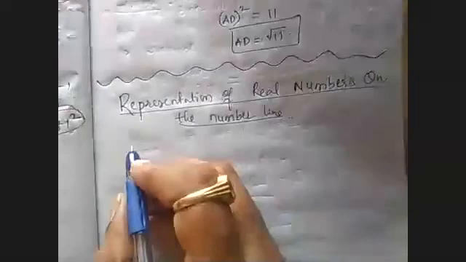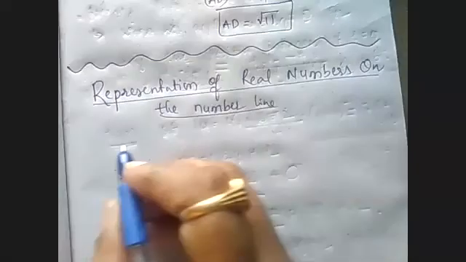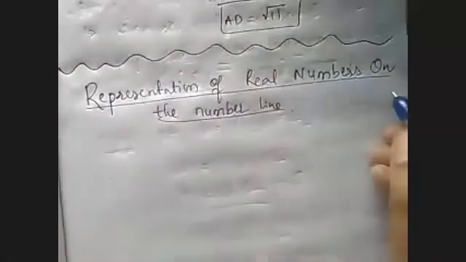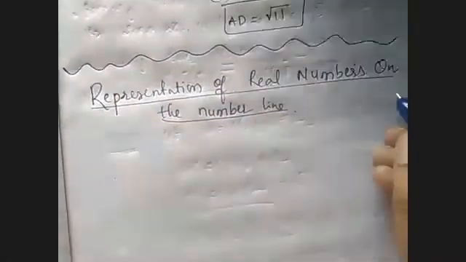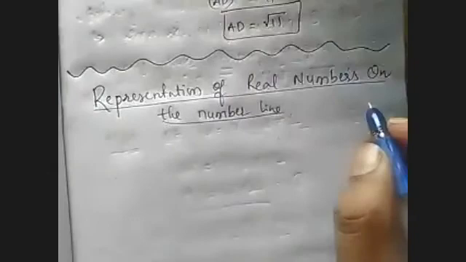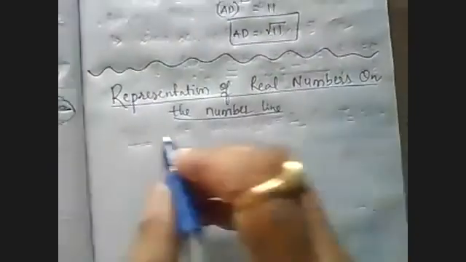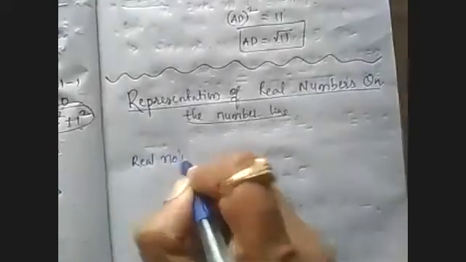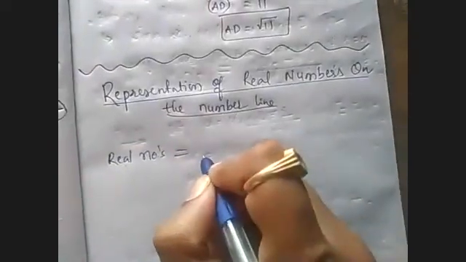Teacher, show the problem once. Which problem, Sahasra? The root 11 problem? Is it the root 11 question, madam? Yes. Okay. Take the root 11 question.